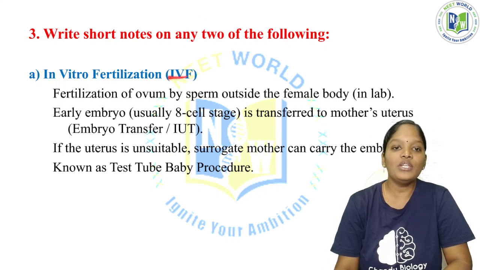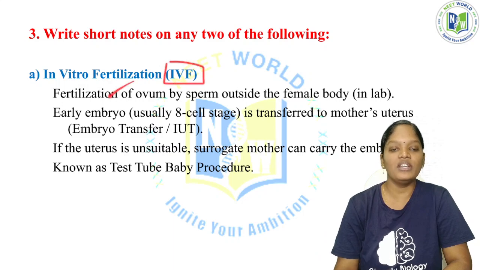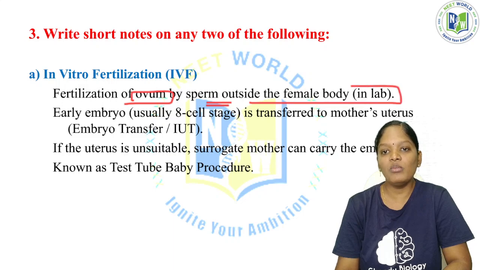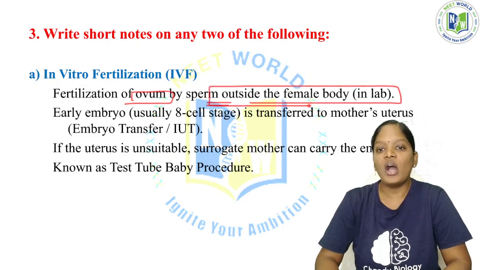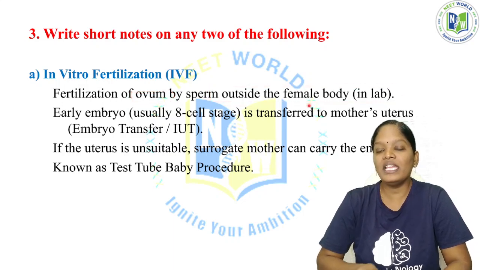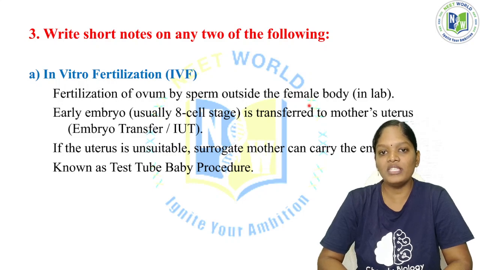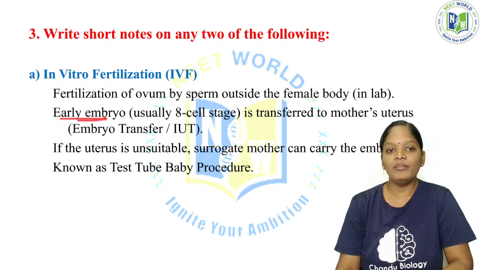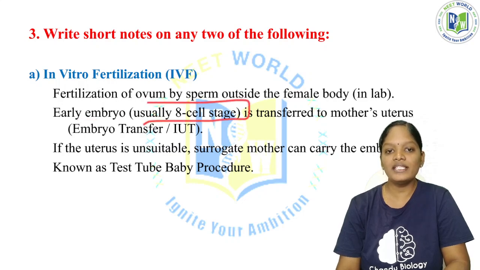Now in vitro fertilization is the IVF procedure. Here the fertilization of the ovum by the sperm takes place outside the female body, in the lab, not within the body of the female. The fertilization takes place in the laboratory, in a test tube. After the ovum and the sperm have been fertilized, the early embryo, usually at the 8-celled stage, is transferred to the mother's uterus.